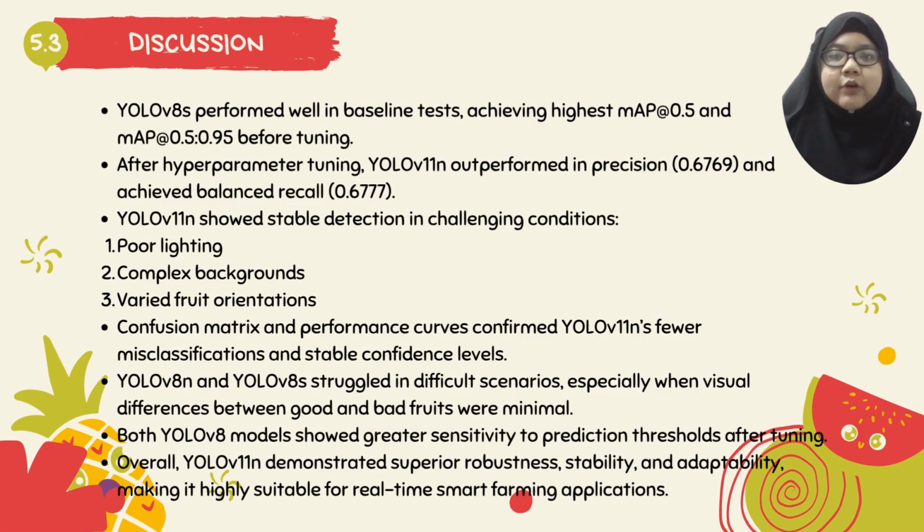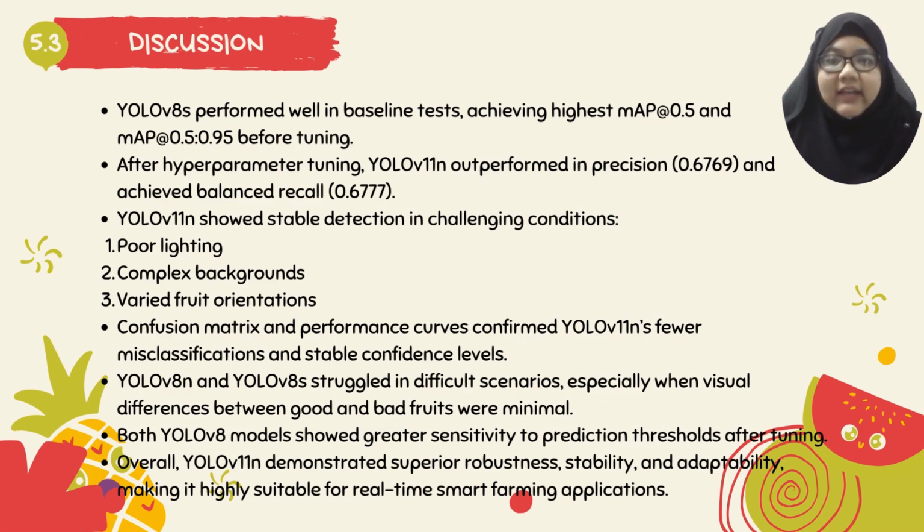Now let's move on to the discussion of our experimental results. Initially, we observed that YOLO version 8S performed the best at baseline, achieving the highest mAP at 0.5 and mAP at 0.5 to 0.95 scores before tuning. This means it had a strong initial capability to detect the fruit conditions accurately. However, after performing hyperparameter tuning, YOLO version 11N demonstrated superior performance in terms of precision and stability.